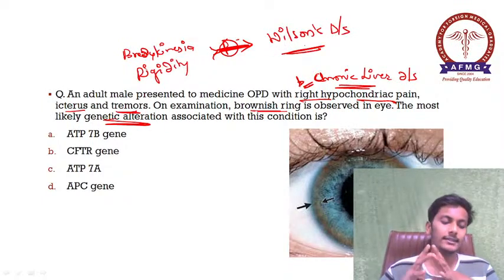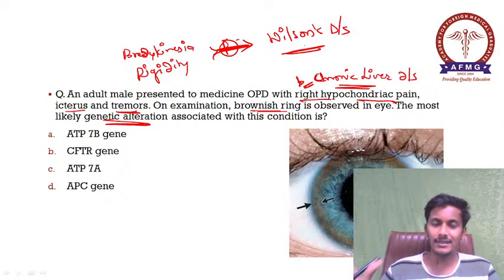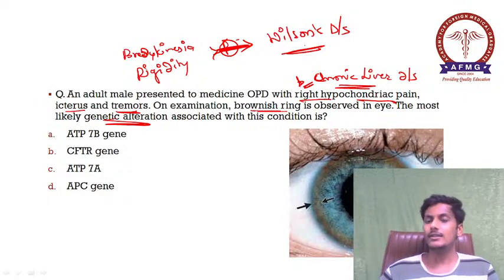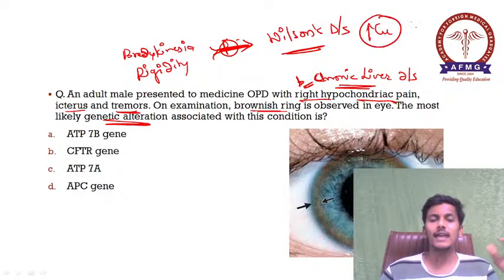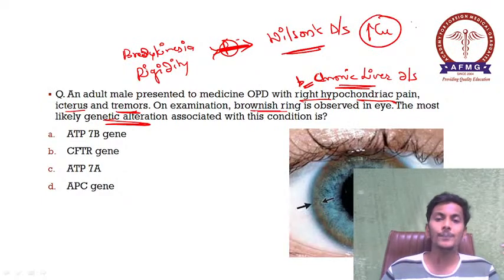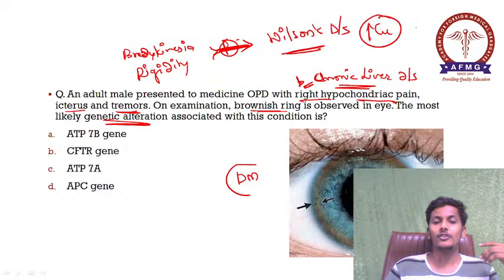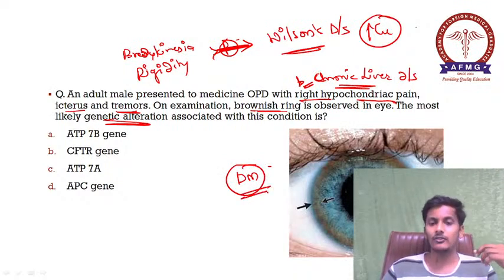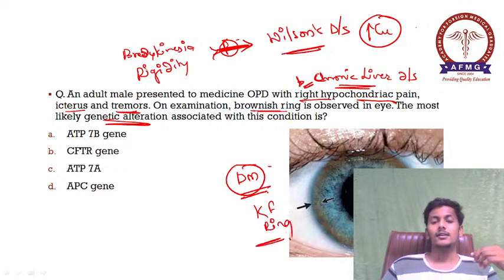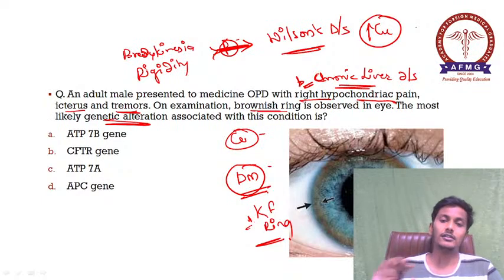As we all know, Wilson's disease is also known as hepatolenticular degeneration. Hepato means liver, lenticle means basal ganglia, degeneration of both. In Wilson's disease, there is excess copper deposition. This excess copper deposits in the basal ganglia and also in the liver, leading to all these symptoms. It also deposits in the Descemet's membrane of the cornea, leading to this characteristic ring known as the KF ring. So if copper deposits in the Descemet's membrane of the cornea, this leads to the Kayser-Fleischer ring, which is seen in cases of Wilson's disease.